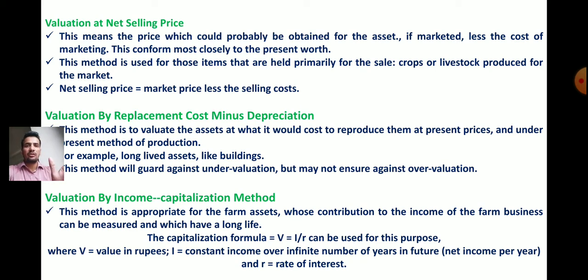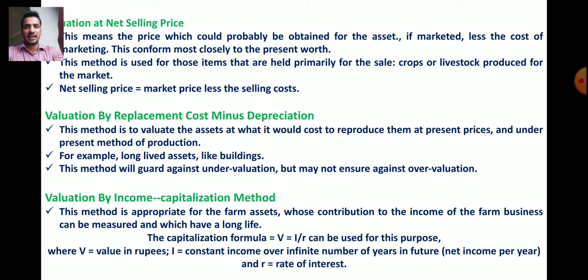It will be the valuation at net selling price. So the formula for net selling price: market price less the selling cost, or market price minus selling cost, gives you the net selling price. By this method we can also do the valuation of farm inventories like standing crops, livestock, etc.